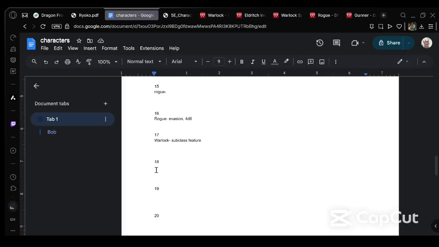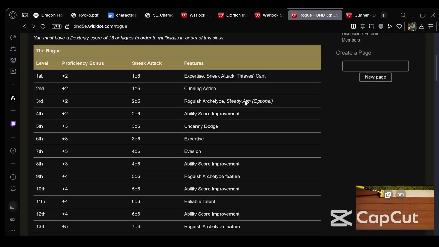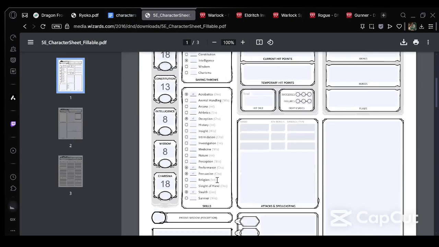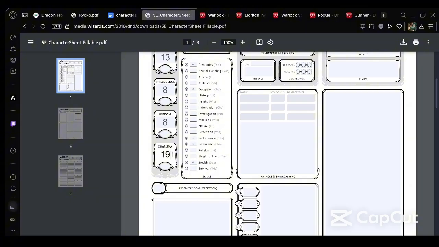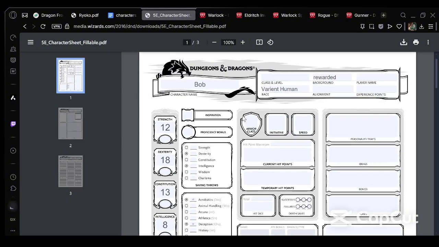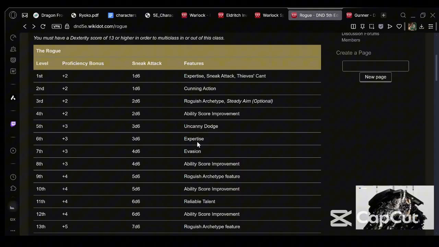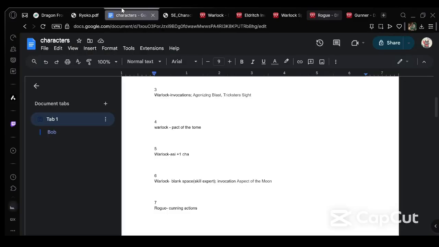So we are going to go into Rogue. What do Rogues get? Well, we just did Expertise, so we get ASI. Cool. +1. We'll go with Charisma. So if we go +1 Charisma, for example, it would be 19. I don't really need spells anymore, so I'm actually gonna save here. And is that all the Rogues get at that level? Yeah, 9th level. Then let's go to Rogue again.